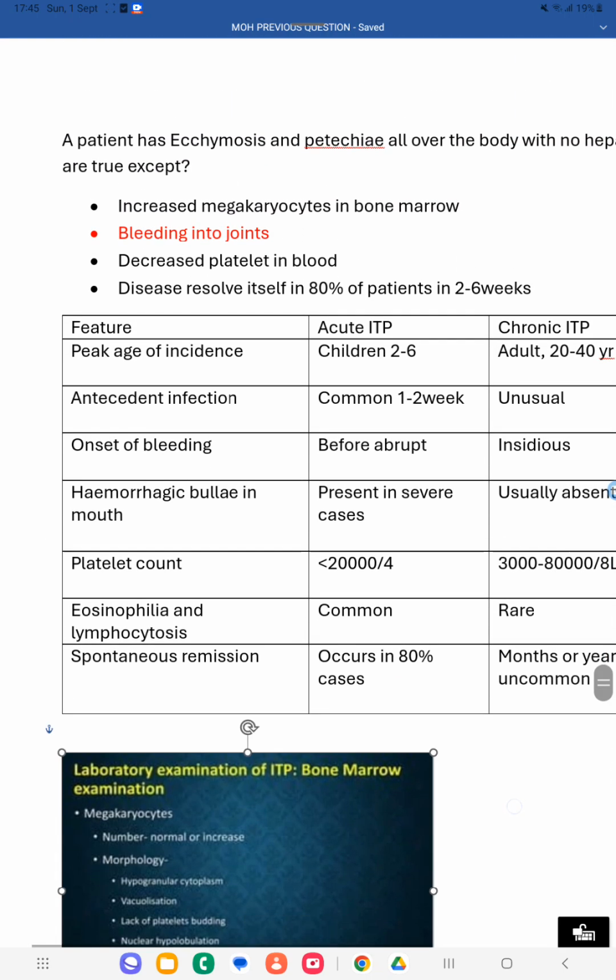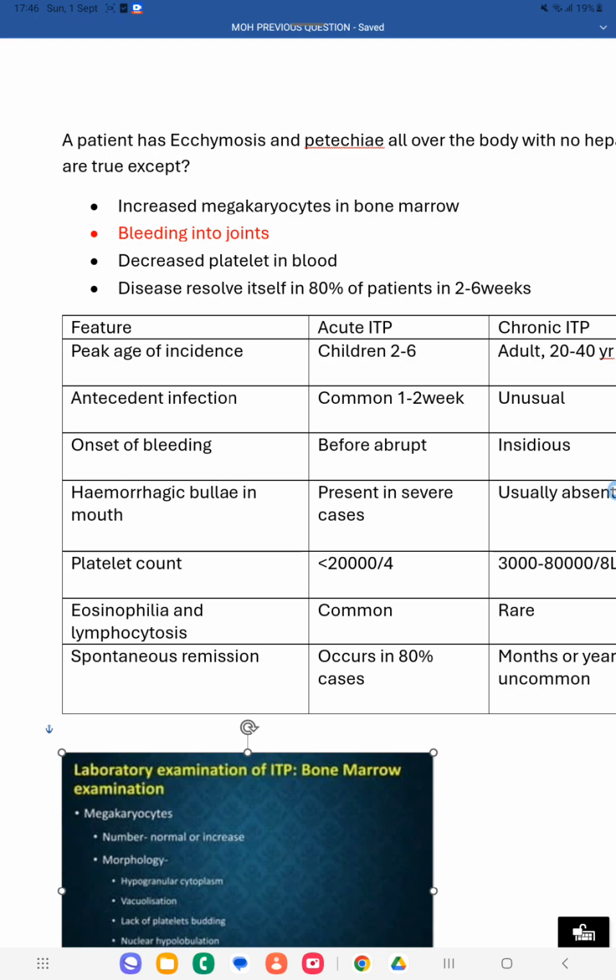Okay, so you will be getting increased megakaryocytes in the bone marrow. Why? Because the platelet deficiency is happening in the blood. So that impulse goes to the bone marrow, and to maintain the platelets, the bone marrow will produce megakaryocytes. Because megakaryocytes are producing the blood platelets and thrombocytes. So that's why megakaryocytes will be excessively produced in the bone marrow. So increased megakaryocytes you can see in the case of ITP.